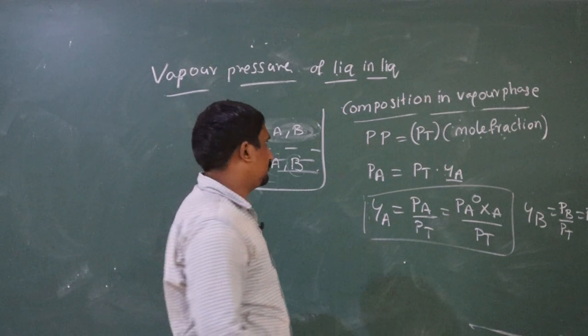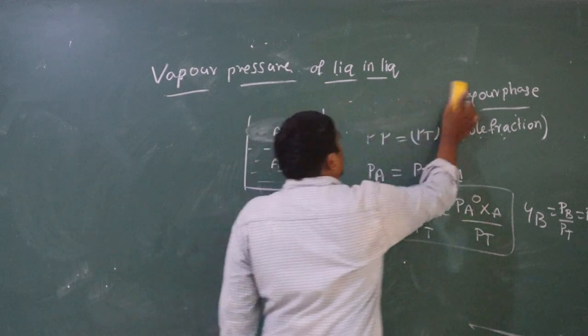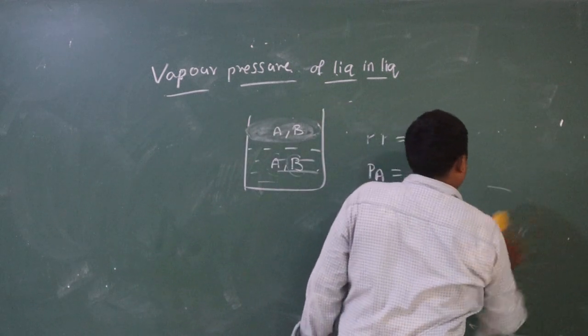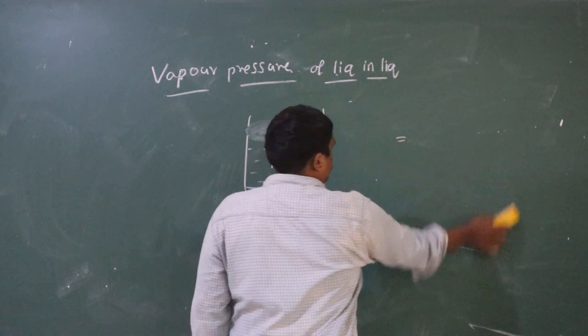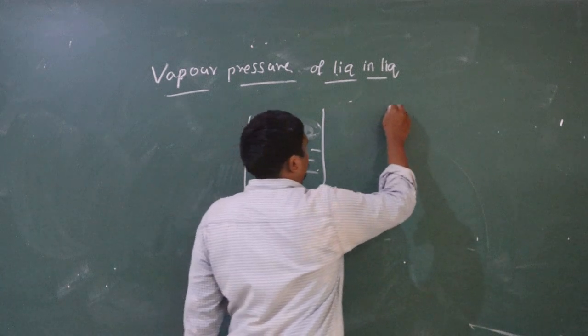Finally, I want to explain one graph you can see here.